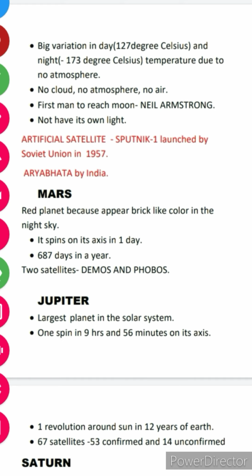One revolution around sun in 12 years of Earth. It means 12 years of Earth is equal to 1 year of Jupiter. It has 67 satellites. It has the highest number of satellites. Jupiter has the highest number of satellites, 53 confirmed and 14 are quite unconfirmed nowadays.